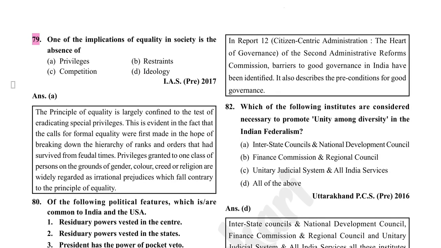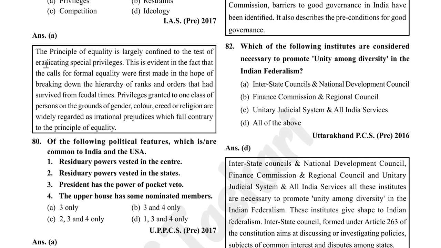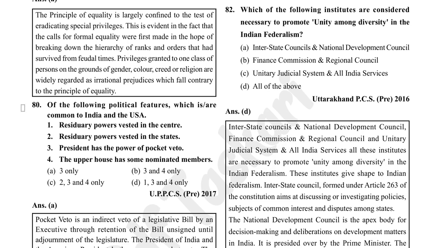One of the implications of equality in society is absence of privileges. The principle of equality is largely confined to the task of eradicating social special privileges. This is evident in the fact that the calls for formal equality were first made in the hope of breaking down the hierarchy of ranks and orders that had survived from feudal times. Privileges granted to one class of person on the grounds of gender, color, creed, or religion are widely regarded as irrational prejudices which fall contrary to the principles of equality.